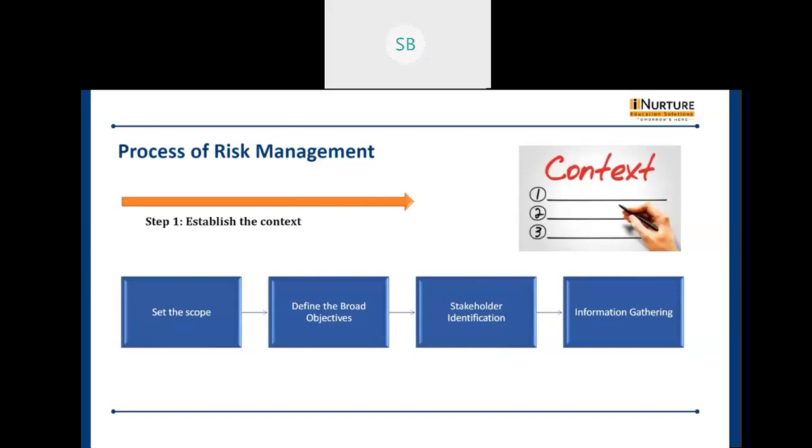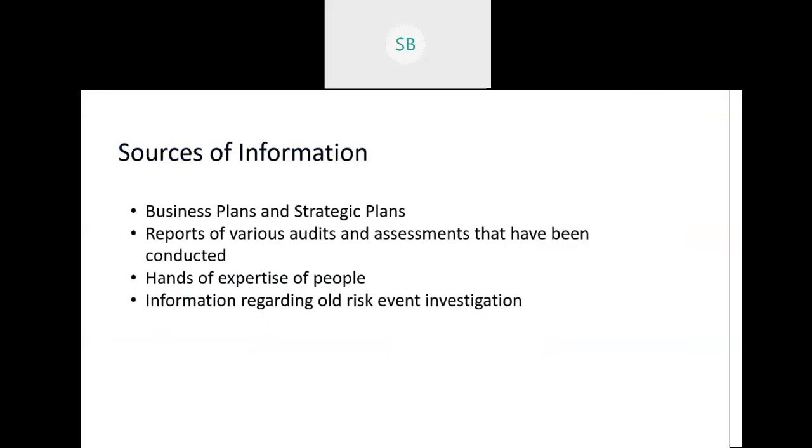Those people need to be informed about the risk assessment from the beginning of the project itself. Then we go for information gathering. There will be business plans and strategic plans, and audits that are done need to be documented, which will help in identifying the risk, along with the expertise of people such as the organization's employees, and information regarding past risk and event investigations, because these help us know what kind of risk we may get in future.